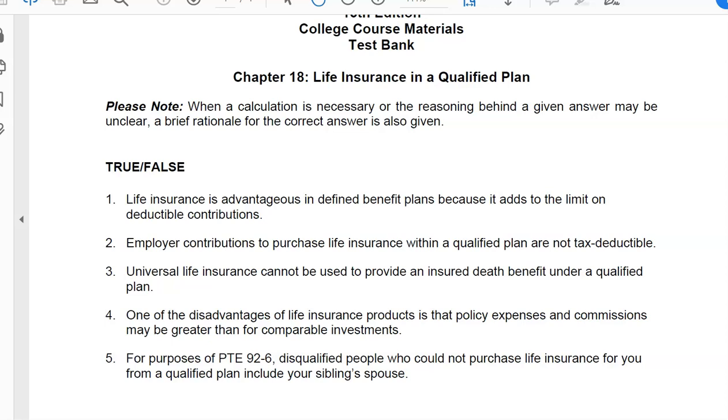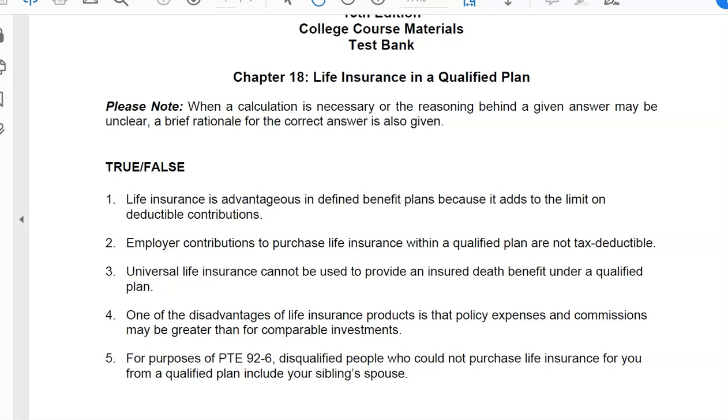And number 5, for purposes of PTE 92-6, disqualified people could not purchase life insurance for you from a qualified plan, including your sibling spouse. And I will be honest with you, I have no idea what PTE 92-6 is. So I Googled it, and it's some exemption that allows an employee benefit plan to sell life insurance contracts and annuities to a plan participant insured under such policies or a relative of such insured under the contract, an employer, any of the employees who are covered by the plan,